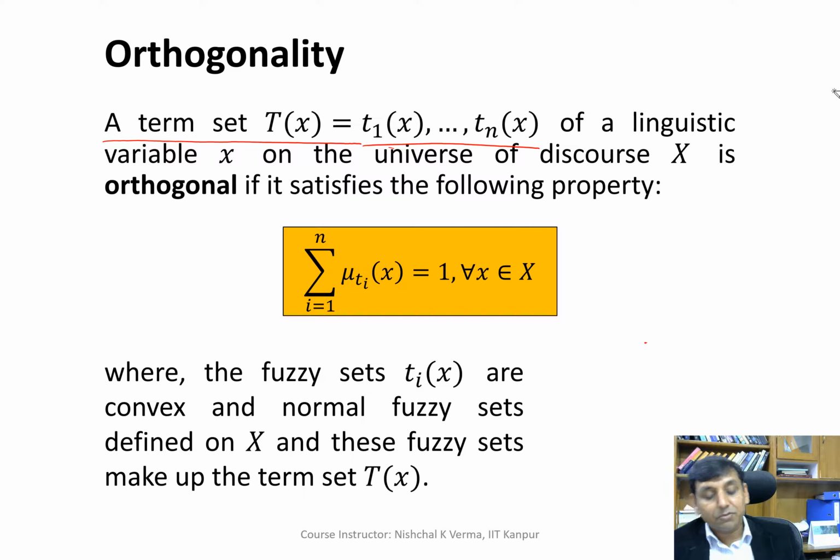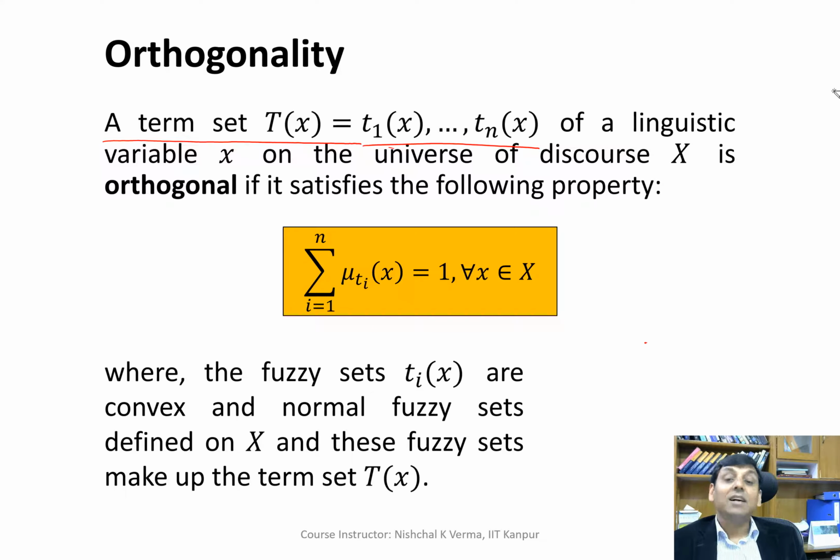So what is orthogonality? If we have a term set Tx with T1x, T2x, T3x, and so on up to Tnx of a linguistic variable x on the universe of discourse capital X.